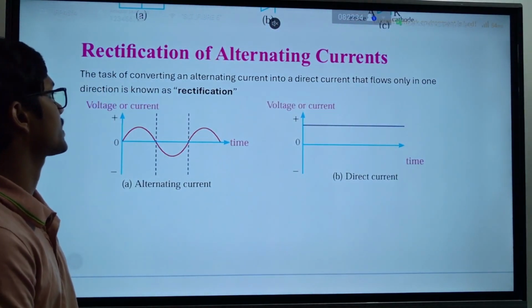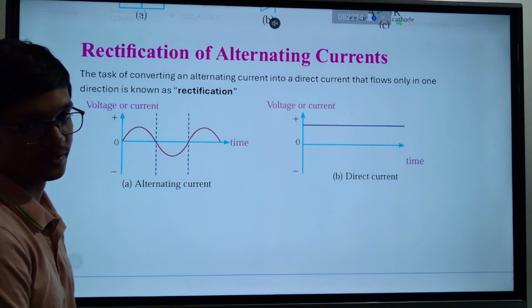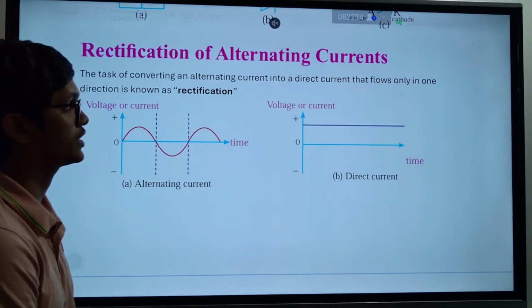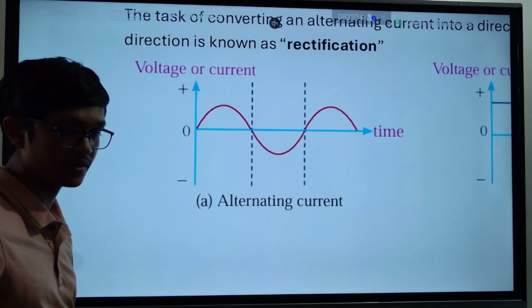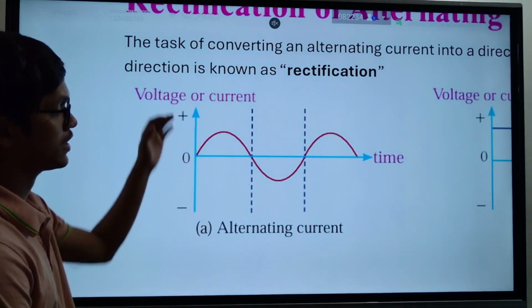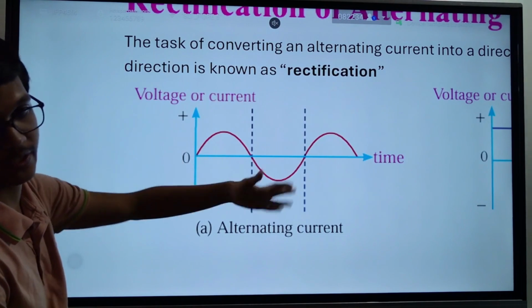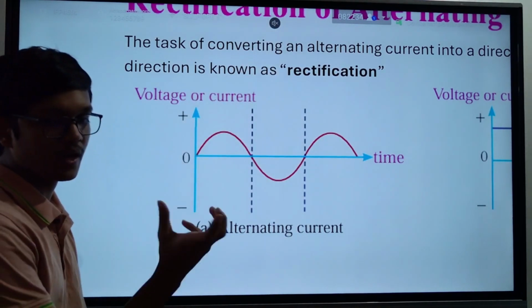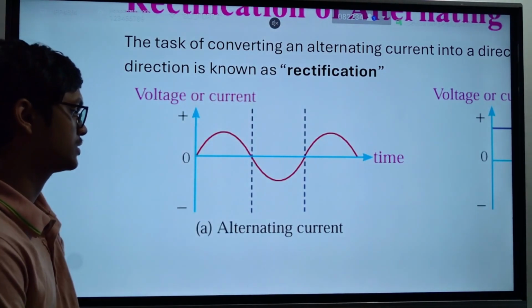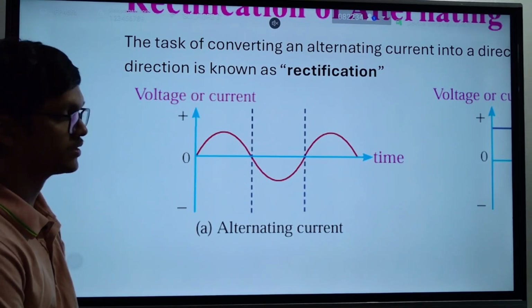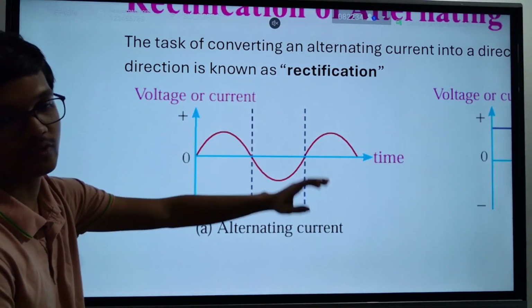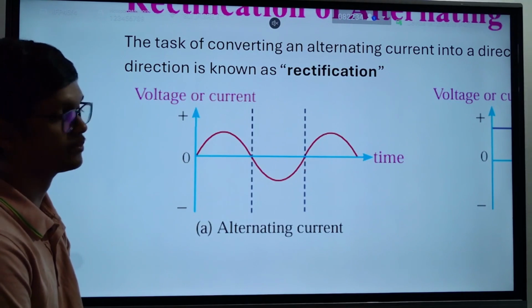The next topic is rectification of alternating currents. One very important thing is rectification of alternating currents. That means in our grid we have current going like this: positive, negative, positive, negative. Our turbines produce a current like this. That means the current produced by our turbines changes direction from time to time.